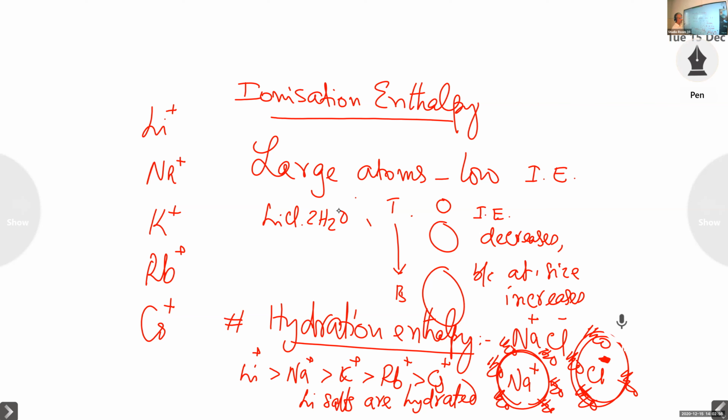For example, lithium chloride exists as LiCl·2H2O. Two water molecules are there as water of hydration. But for sodium chloride, normally there is no water molecule. It is only NaCl. Potassium chloride is normally only KCl. There is no water of hydration. So in the case of lithium chloride, there is a water of hydration.